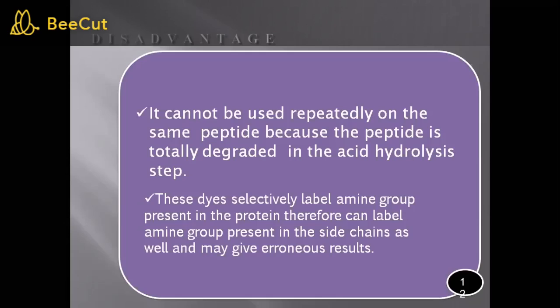As we know, proteins are made up of different polypeptide chains, so if a side chain is linked to that particular polypeptide, it may happen that the reagent labels the amine group present at that side chain. In that case we can get a false result. So these are the two disadvantages of Sanger's method.